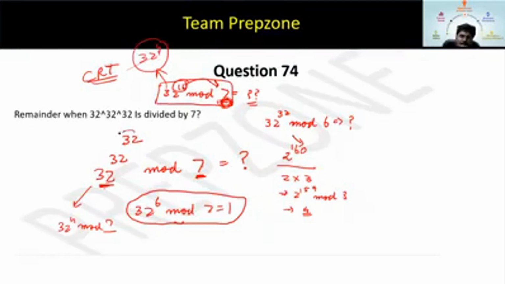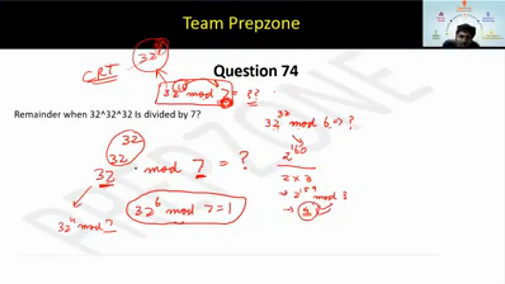So what is the power here? The power is 32 to the power 32. So when 32 to the power 32 is divided by 6, I want to find the remainder. That is what the question is. If it was 32 to the power 10, how am I getting 32 to the power 4? Because 32 to the power 6 mod 7 is 1, and 4 is remaining. Similarly, I want to find the remainder of 32 to the power 32 with 6. So what will this be? This will be 4 by simple Euler's application.